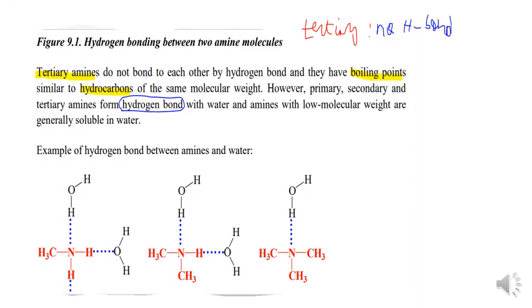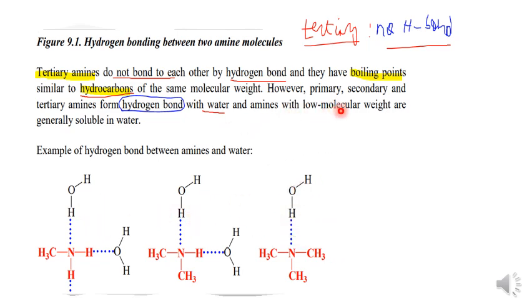Also, in tertiary amines no hydrogen is present on the nitrogen, which means tertiary amines do not form hydrogen bonds with each other. With no hydrogen bond, they have boiling points similar to hydrocarbons, also alkanes. However, primary, secondary, and tertiary amines all form hydrogen bonds with water. This is the water, and they form hydrogen bonds with it. For all of these, primary, secondary, and tertiary, they form hydrogen bonds.